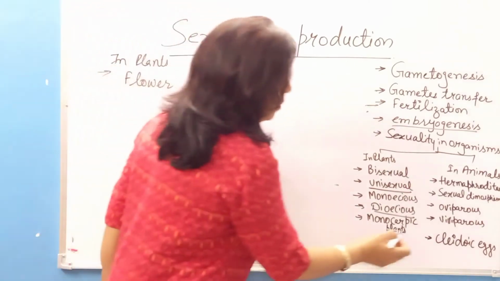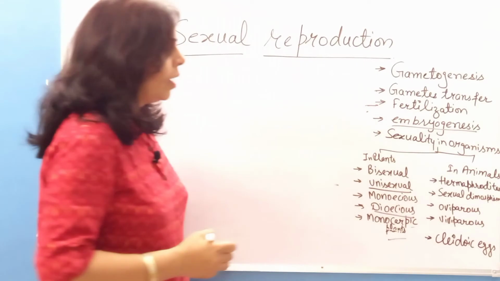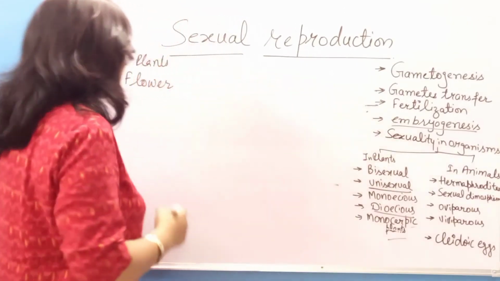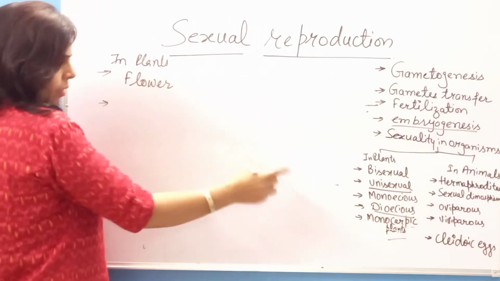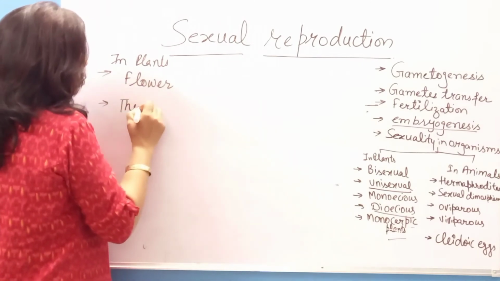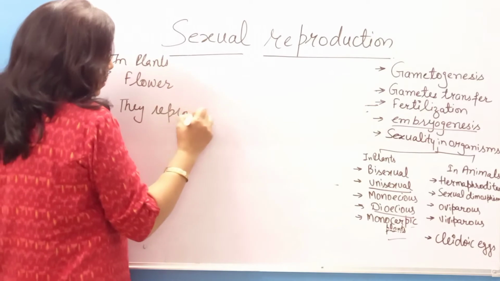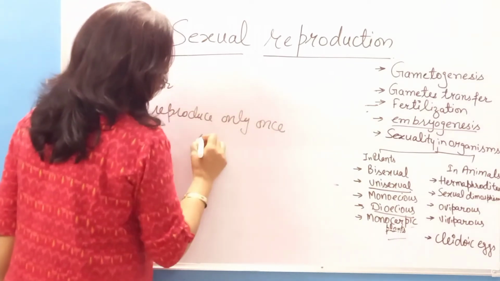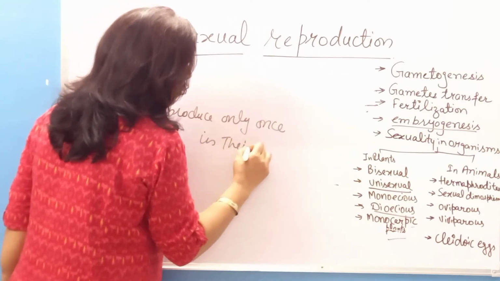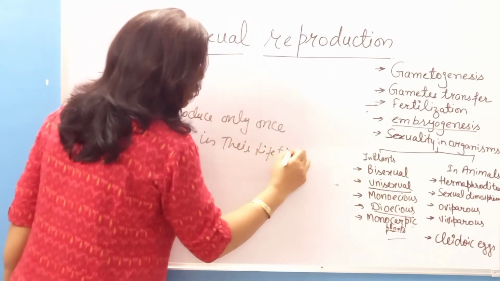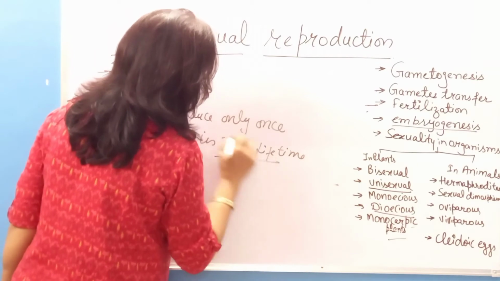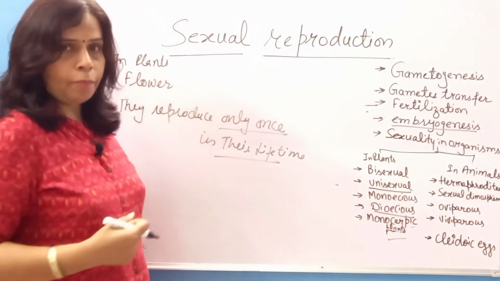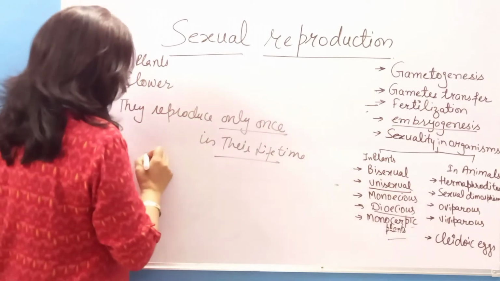So monocarpic plants are those plants which reproduce only once in their lifetime. They reproduce only once in their lifetime. These kinds of plants are known as monocarpic plants. You can say all the annual crops, or you can give the example of bamboo.